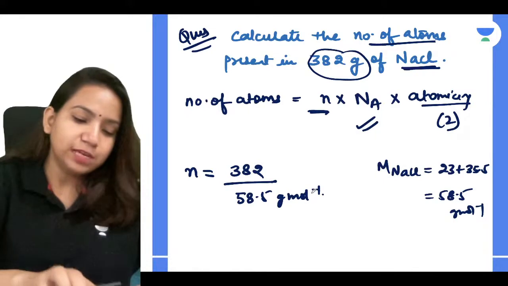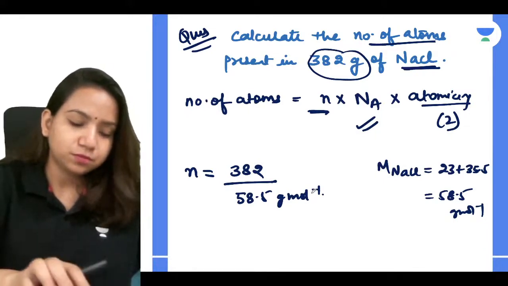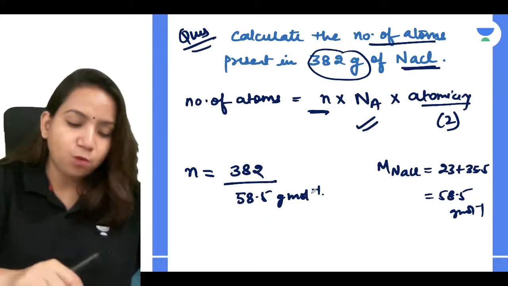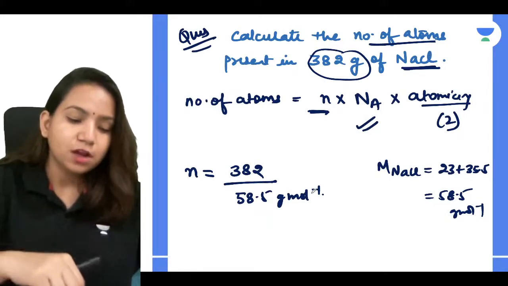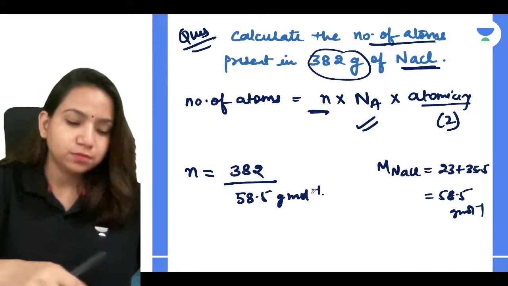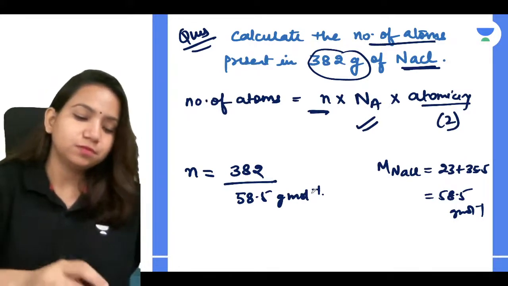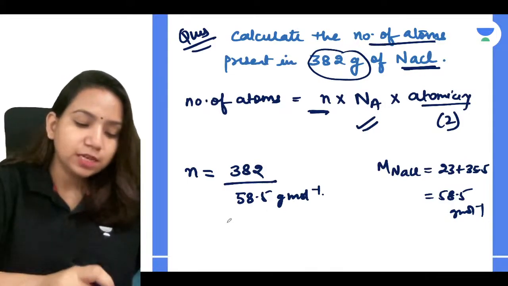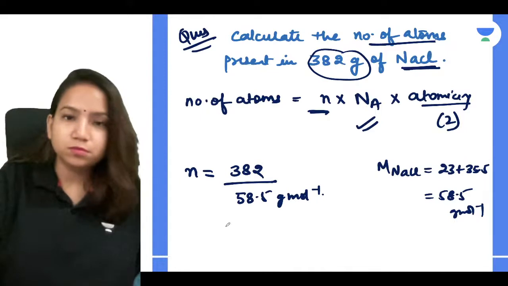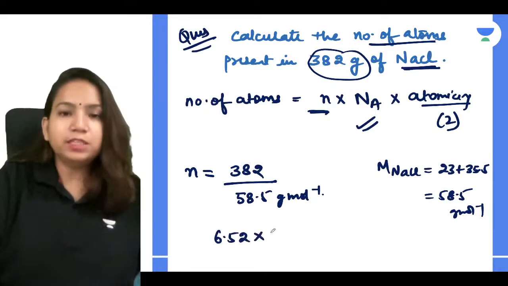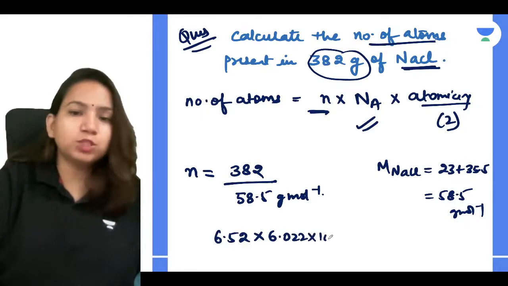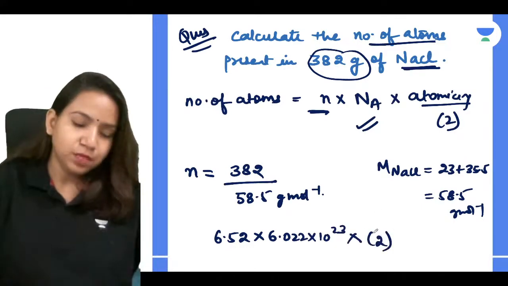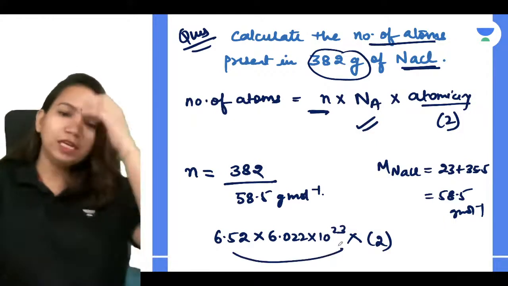Yes. Tell me guys. 382 divided by 58.5. How much are you going to get? You will get 6.52 around. And then you will multiply this with the Avogadro number which is 6.022 into 10 to the power 23, and atomicity is 2. So you can solve it completely and you can get the answer.